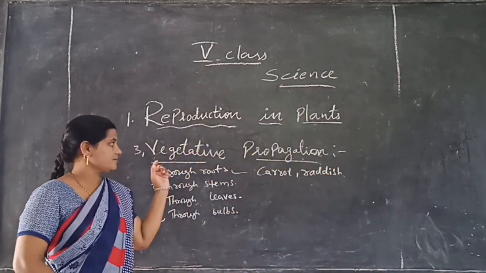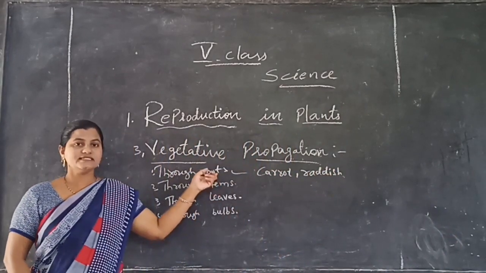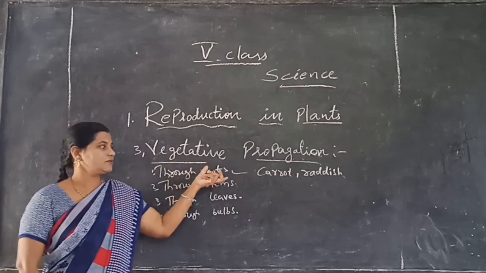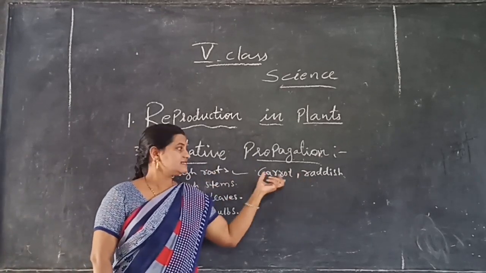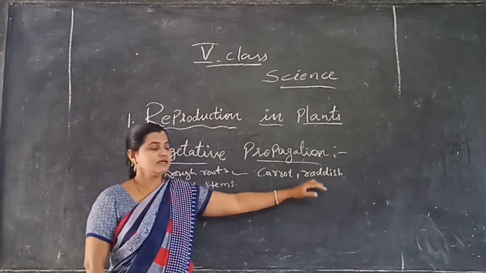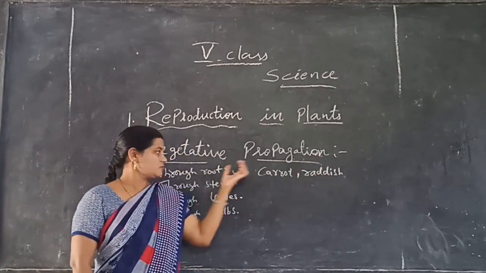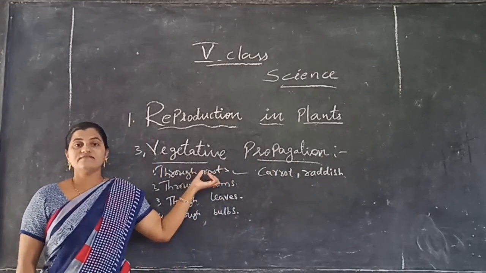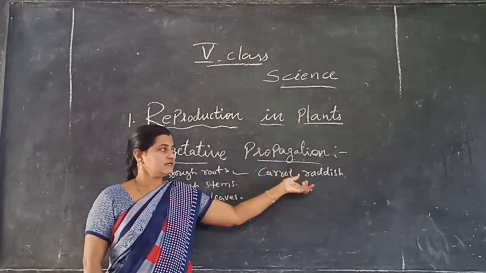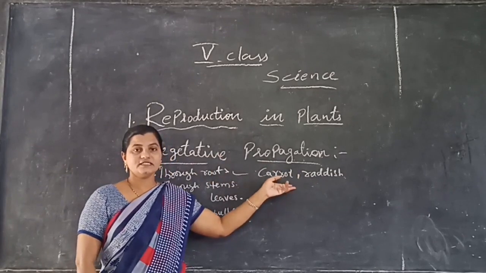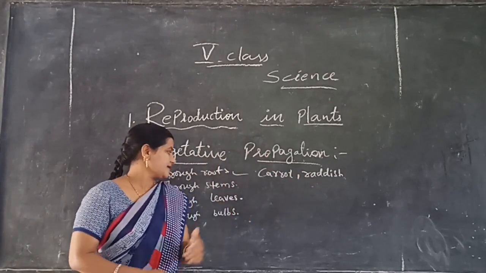Okay. Vegetative propagation through roots. We can see this type of vegetative propagation through roots in carrot and radish. These are storing food material in them. When we plant this carrot or radish, or the roots which are carrying food, they will germinate into a new plant. So this type of propagation is known as vegetative propagation.